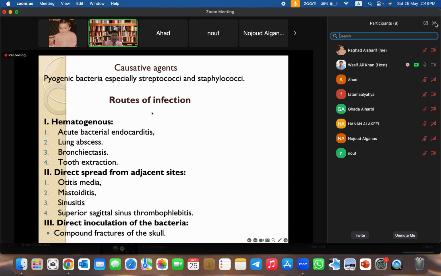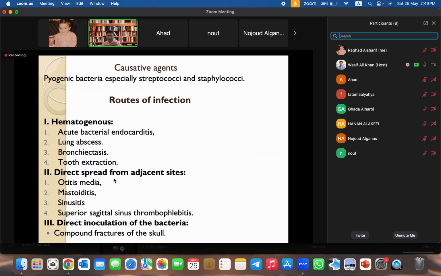Then what are the sources of infection? Hematogenous spread and direct inoculation. In hematogenous spread, the organisms come from vegetations present on the valves of the heart, like in subacute bacterial endocarditis. The vegetations contain live bacterial colonies, and they become emboli and may cause abscesses not only in the brain but in different parts of the body. Usually they break into hundreds of tiny pieces, microemboli, so the patient might develop multiple brain abscesses.